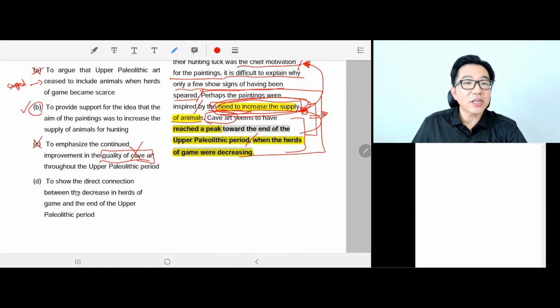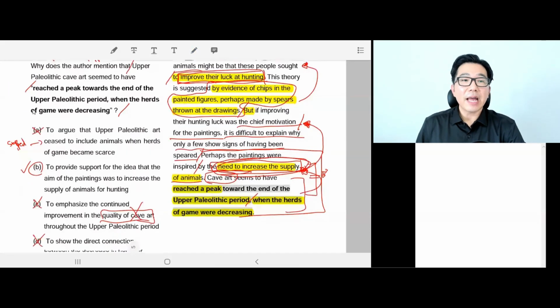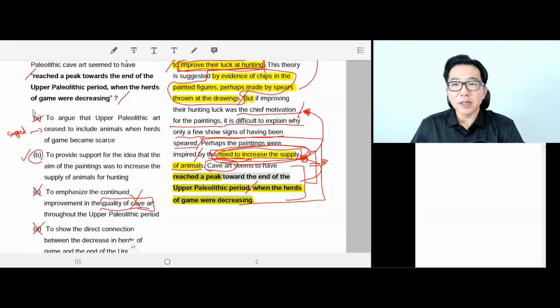D, to show the direct connection between the decrease in herds of game and the end of the Upper Paleolithic period. Very much like A. It has no purpose. It's not answering the question. It shows what happened. The number of animals decreased at the end of the Upper Paleolithic period, but so what? What's the purpose? So it's very much like A, it's off topic, it's not answering the question at all. Only B is the right answer, as I explained. All right. So question 5, the answer is B. Next question, please.